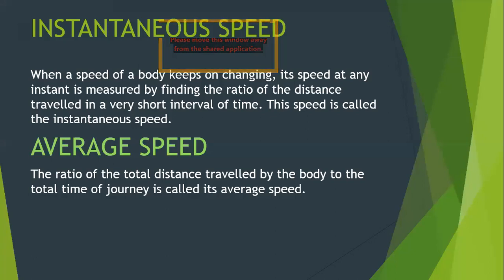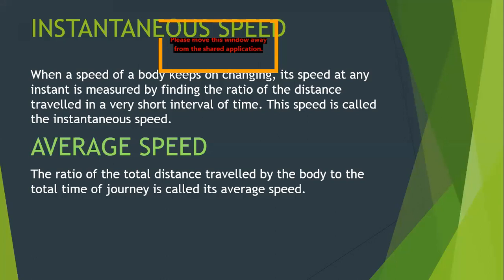Now, whenever we talk about average speed, we need to know that we are taking the total distance and dividing it by the total time of journey. In that time, it is not necessary whether the object is at rest or moving. If the object is at rest, we still have to consider that time because it's the average speed.